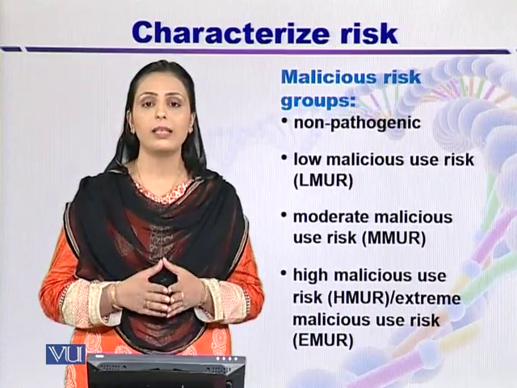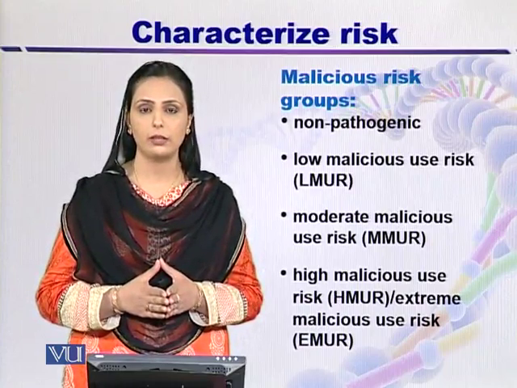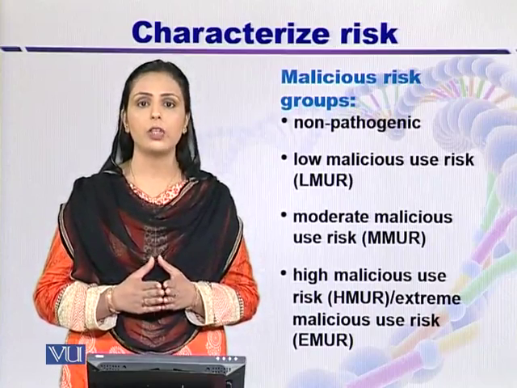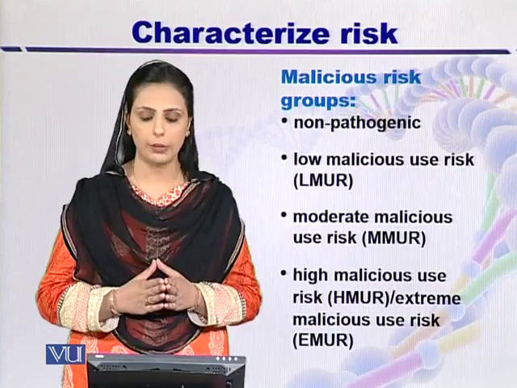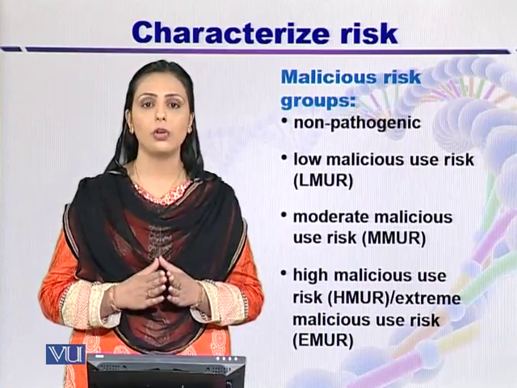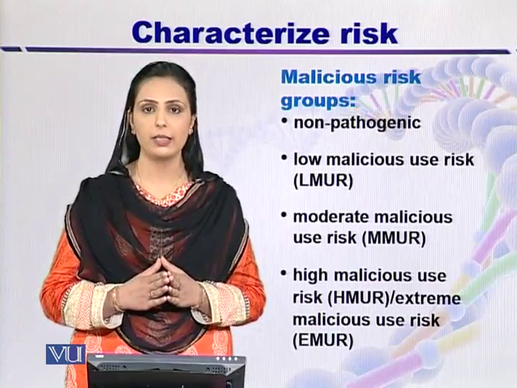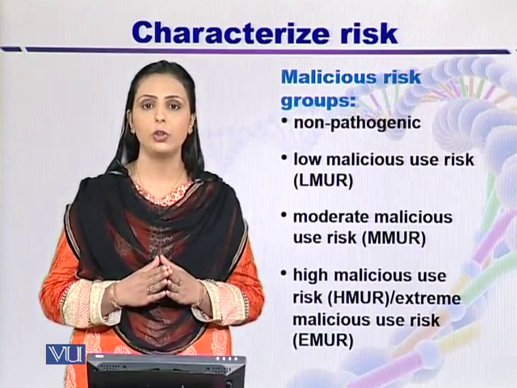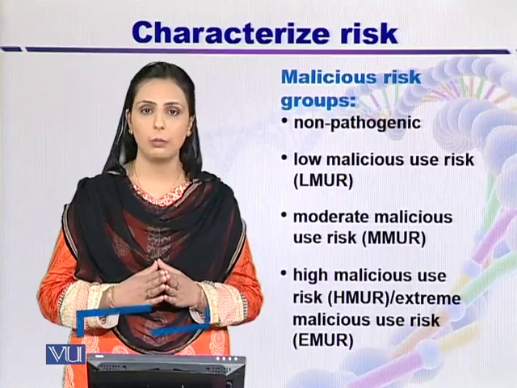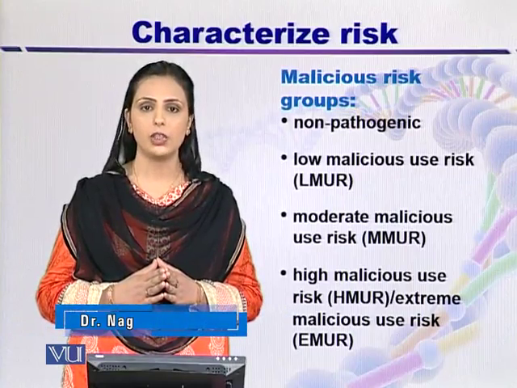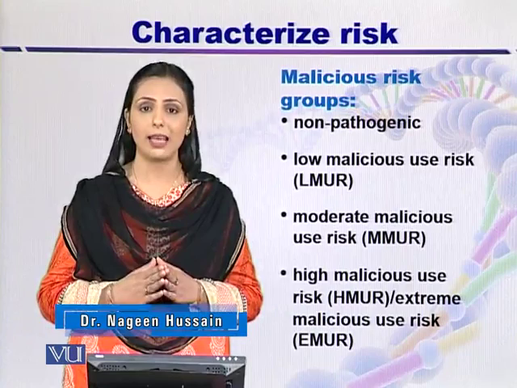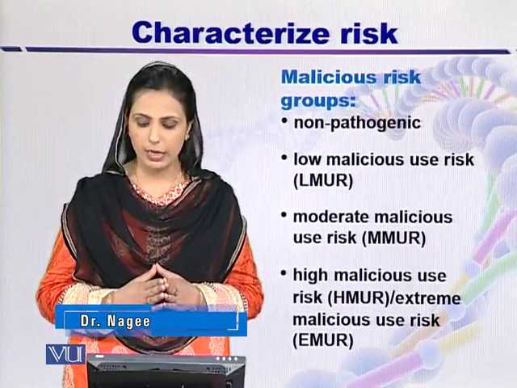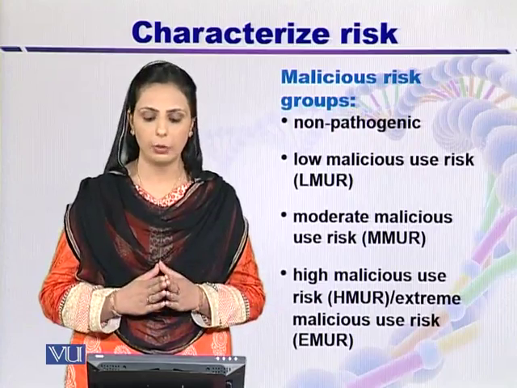So first one is the non-pathogenic. The second one is low malicious risk group, which is commonly known as LMR. The third one is moderate malicious use risk, which is known as MMR. Then high malicious use risk, known as HAMR, and extreme malicious use risk, which is known as AMR. So these are the 5 malicious risk groups. Now let's discuss them one by one.